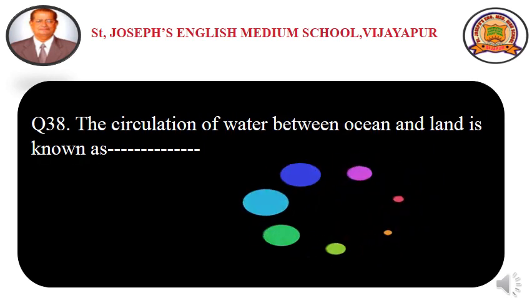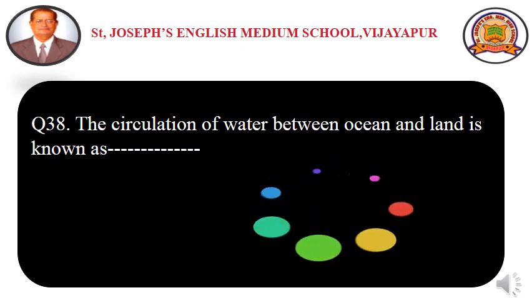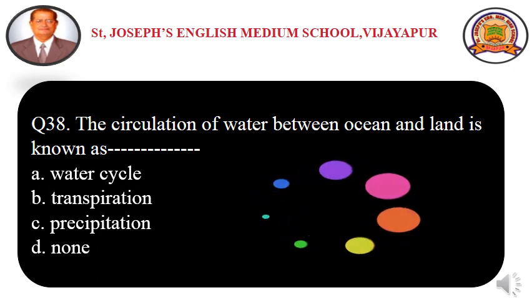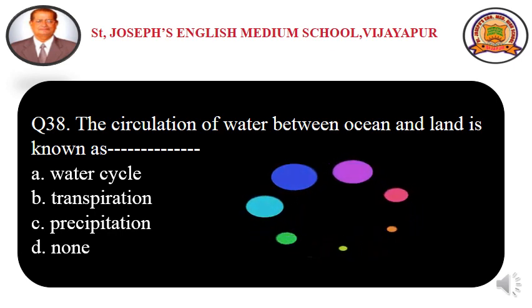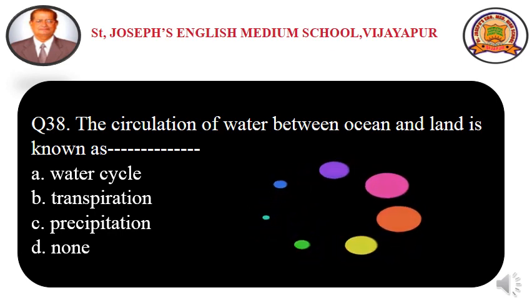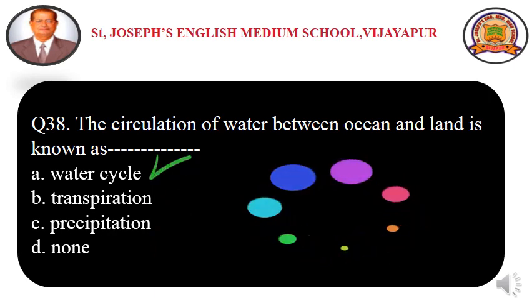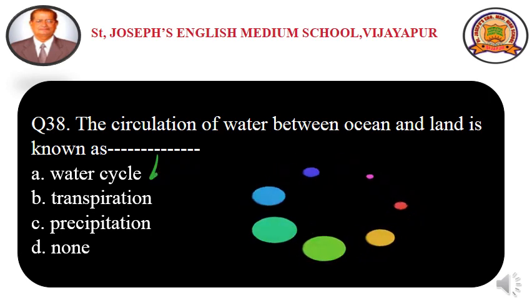Question number 38. The circulation of water between ocean and land is known as dash. Option A, water cycle. Option B, transpiration, option C, precipitation, and option D, none. Yes, the answer is option A, water cycle. The circulation of water between ocean and land is known as the water cycle.